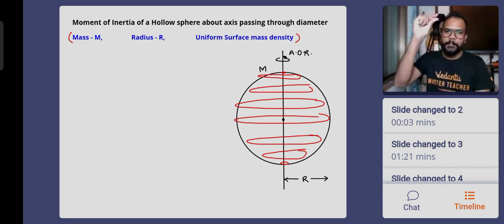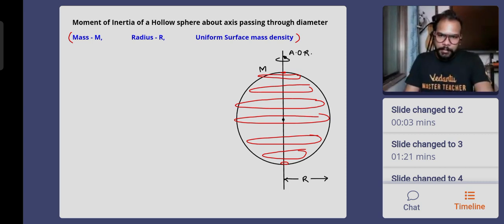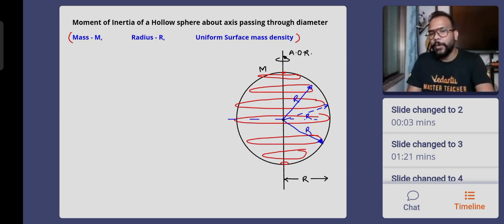Okay, the topmost ring is the first ring. The bottommost ring is the last ring, or you can say north to south pole. Now imagine a randomly chosen ring has this as the position denoter of it, which is basically the radius of the sphere. At different locations, all of them will be located by the same r vector, or rather same radius r, but making different angles with the equator.